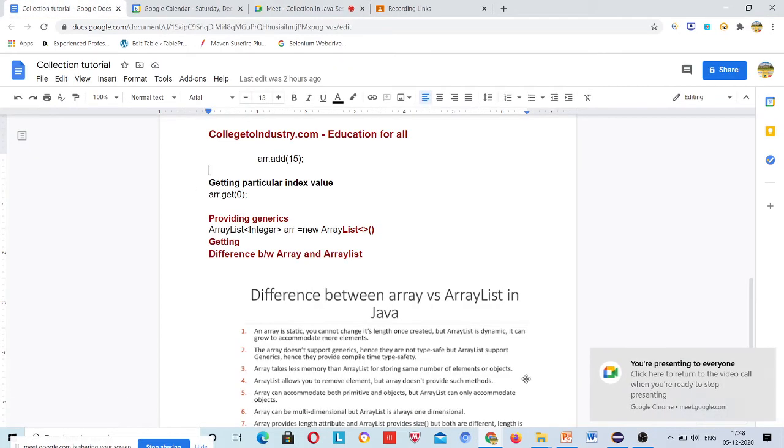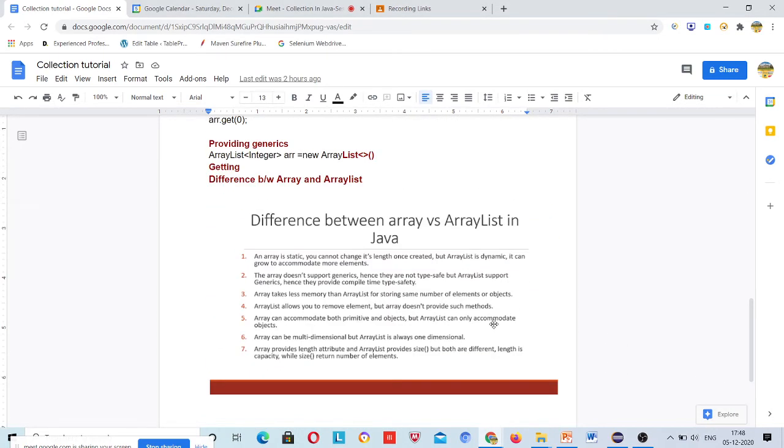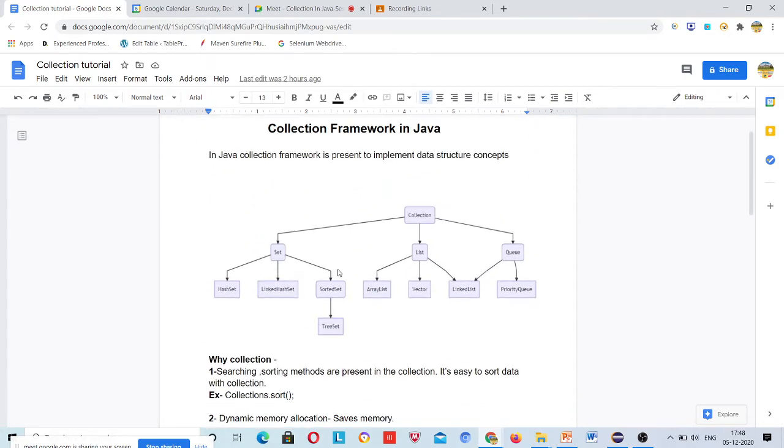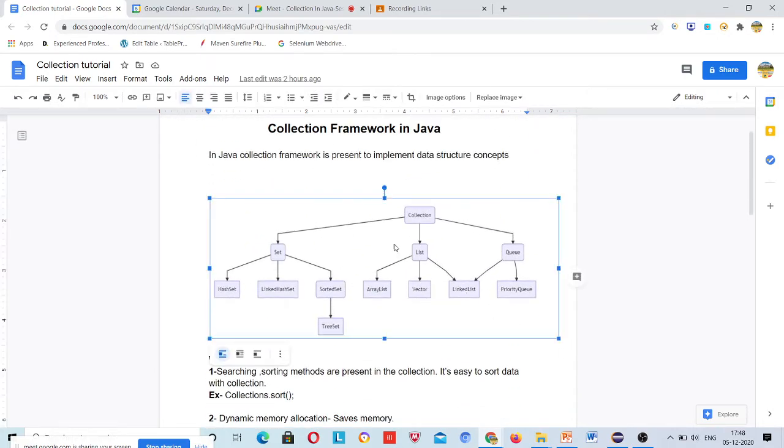This document I prepared especially for you today, so that after this session you can relate to these topics. See this figure: collection starts from here. Collection is basically an interface at the top level of the hierarchy, and it has three things, set, list and queue.